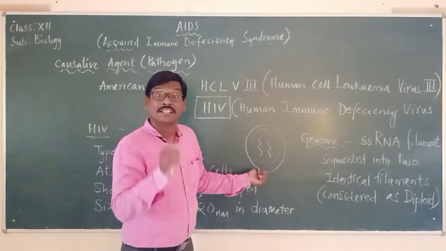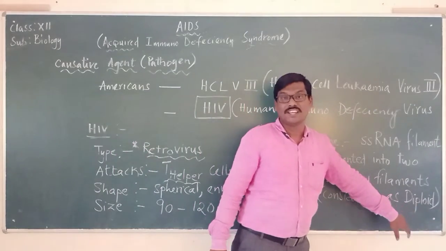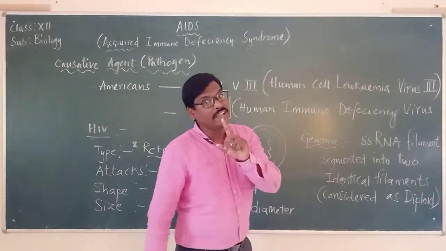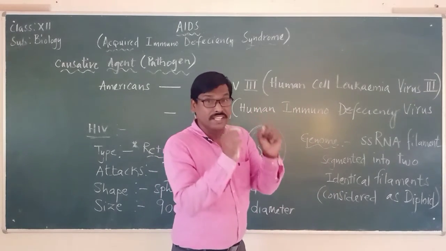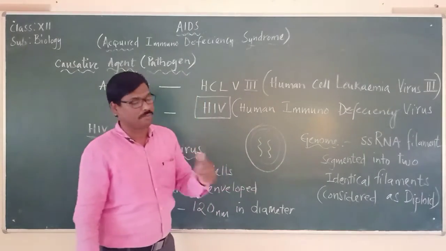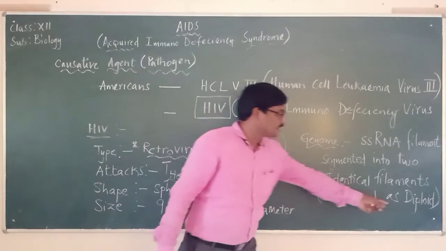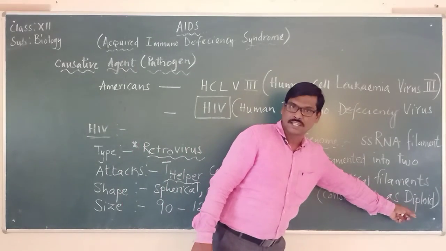That's why it is considered diploid. Why is it considered diploid? The single-stranded RNA is present as two segmented identical filaments. So sometimes it is considered diploid.